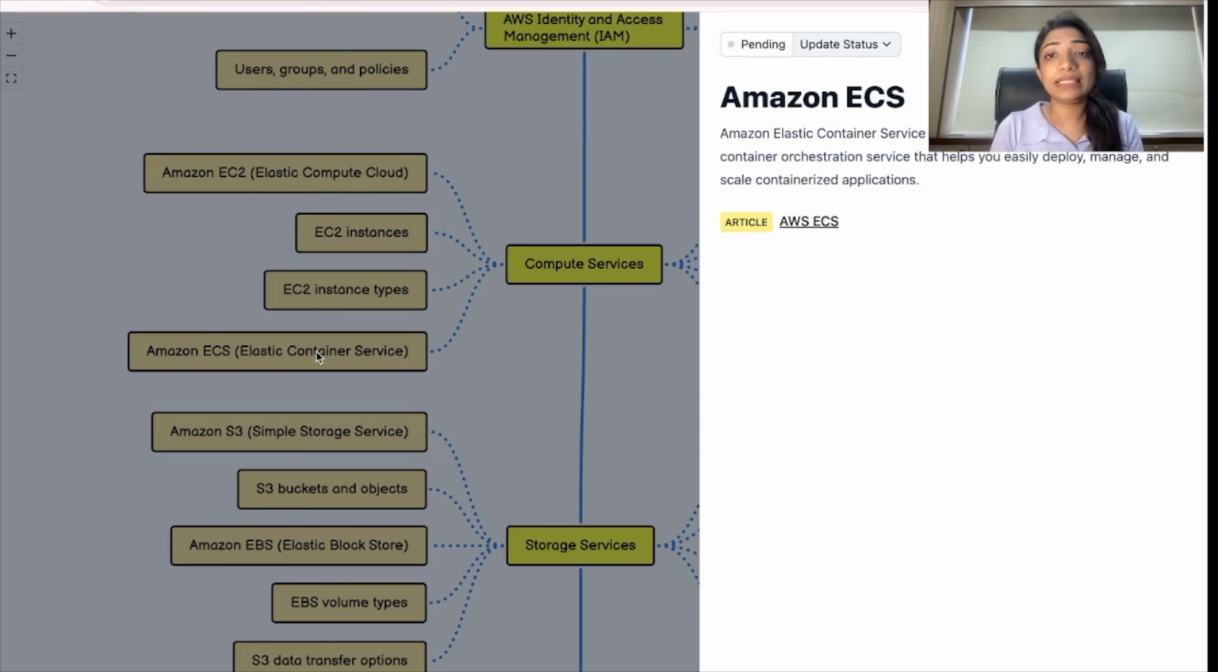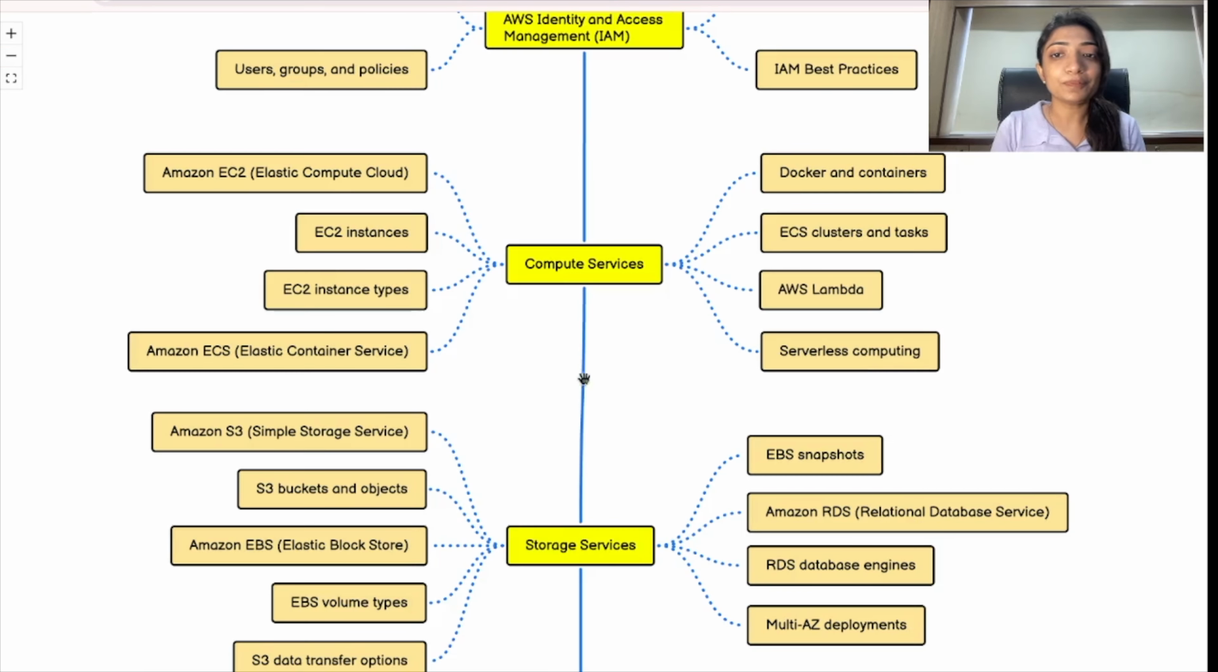Let's see what is ECS. Have you heard about containerization? Of course, yes, right? So Amazon ECS is Amazon Elastic Container Service, which is a fully managed container orchestration service that will help you easily deploy, manage, and scale your containerized applications. Look into the details in this link.